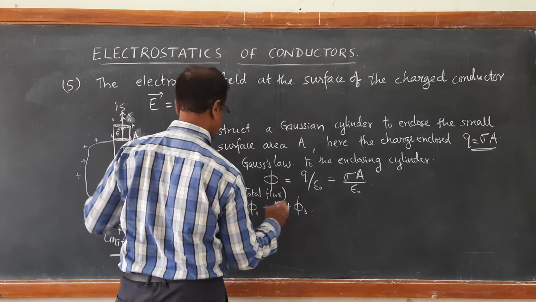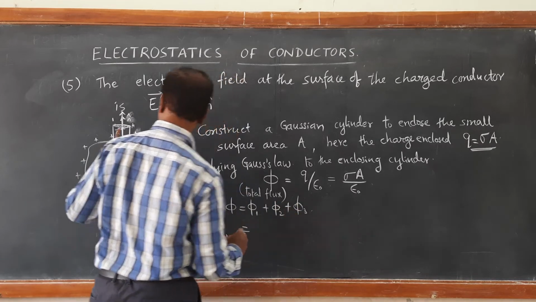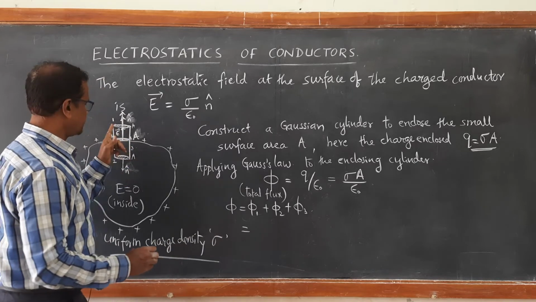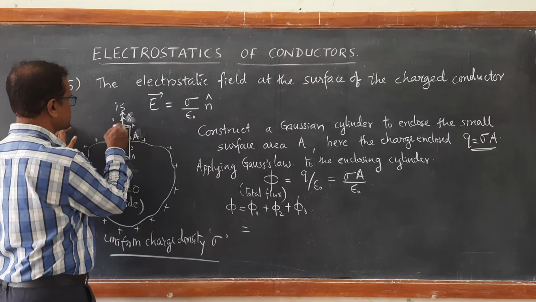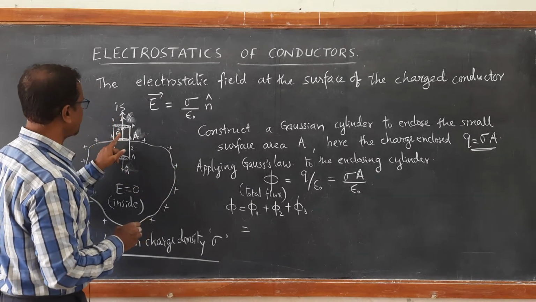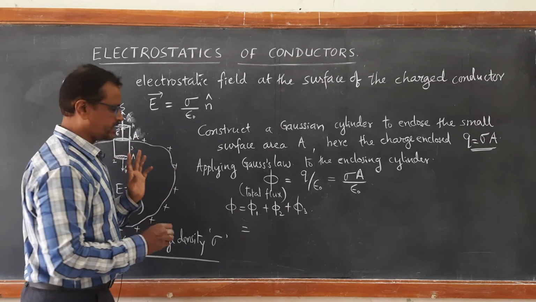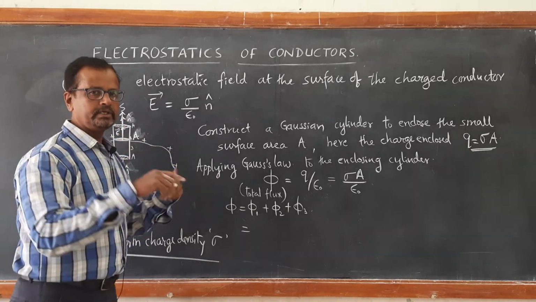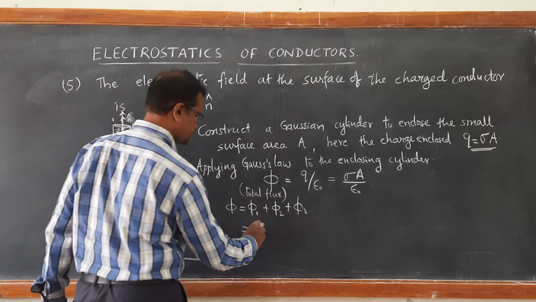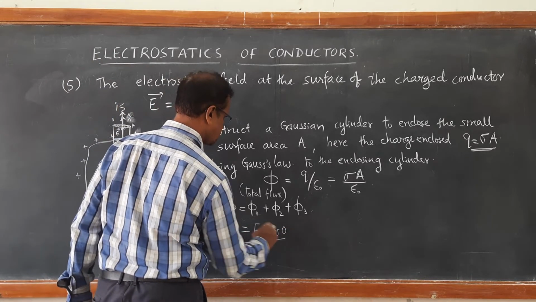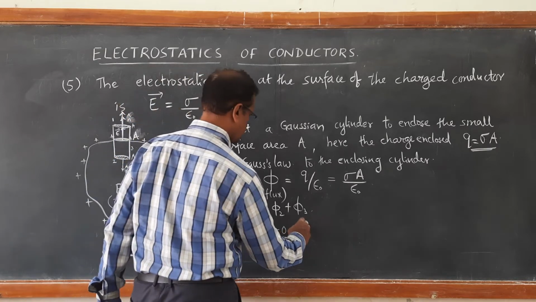Now, phi 1 is the integral of E dot ds. The integral of E dot ds for this circular surface gives you E into A, because the electric field and the area vector are both in the same direction. So the angle between the electric field and the area vector is 0, giving E A cos 0 as phi 1.